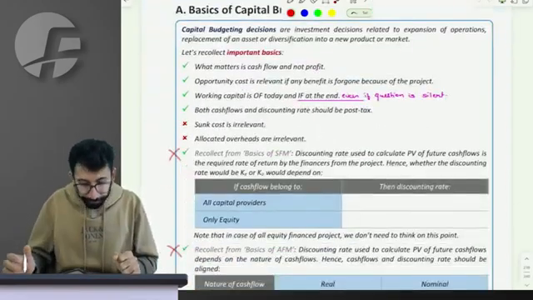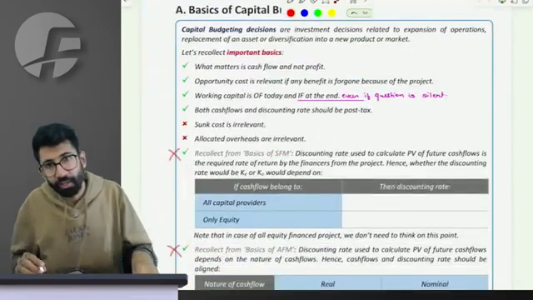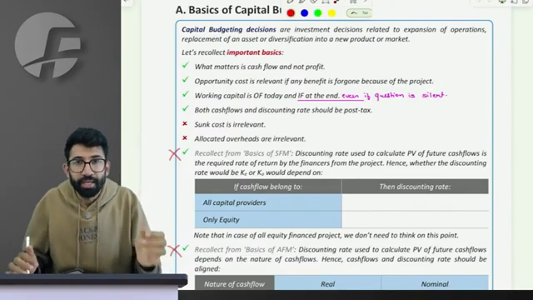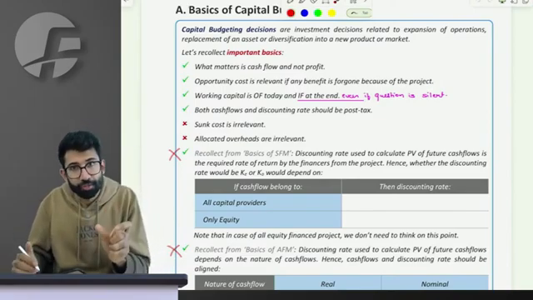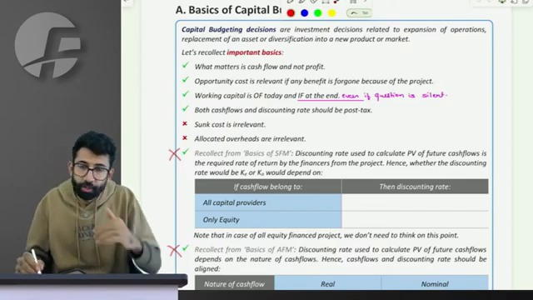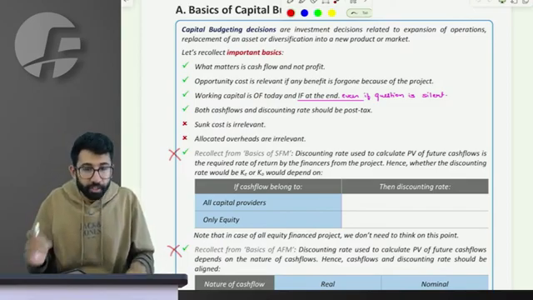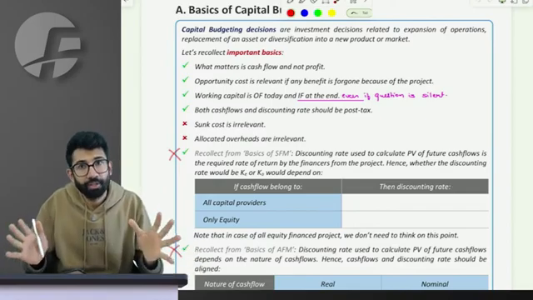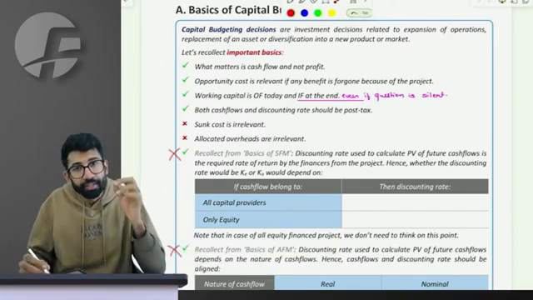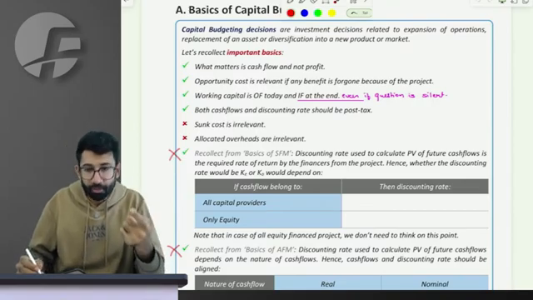So first of all, whenever it comes to capital budgeting decision, all of you should know that it is not the profit of the company that matters to me, it is the cash flow of the company or any project that matters to me, which means the calculation of NPV or IRR or any other thing related to capital budgeting is primarily calculated on cash flows and not profit.